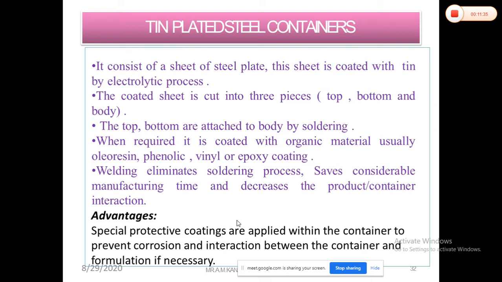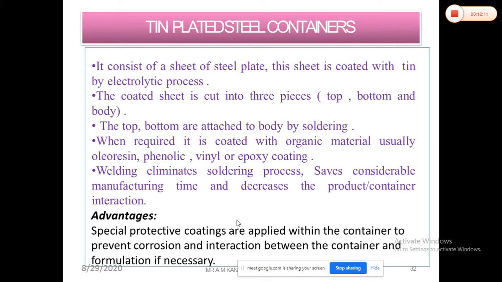As I said, there is the welding process, and firstly the soldering process. Now the advanced techniques are there, like the Soldronic system, an advanced system that decreases the interactions, reduces the manufacturing time, and eliminates the soldering and welding effects. Because during soldering and welding, sometimes pores remain, and a small amount of opening will affect the pressure maintained inside the container.